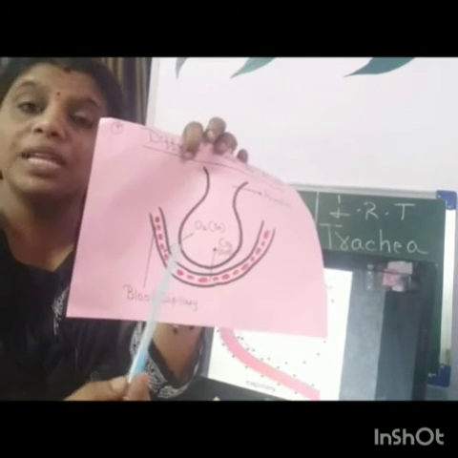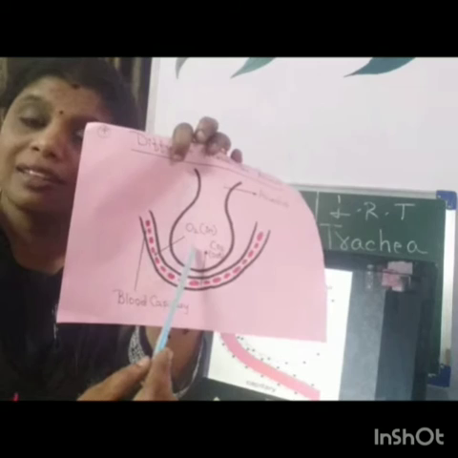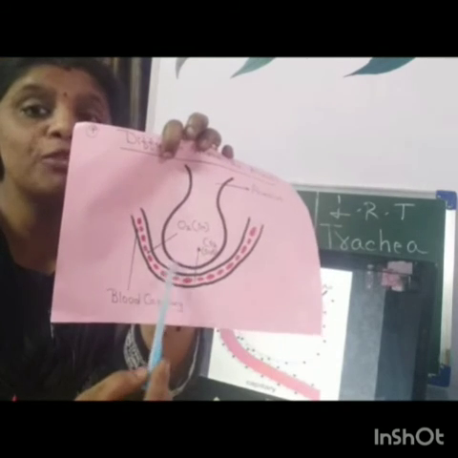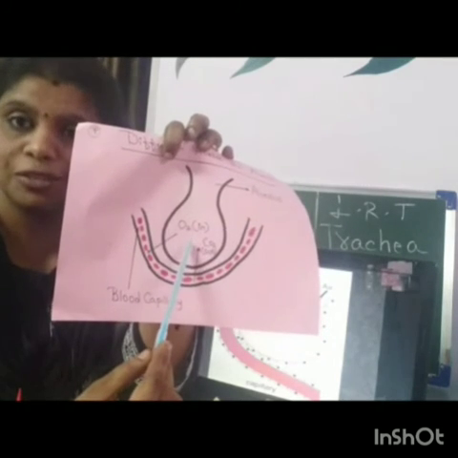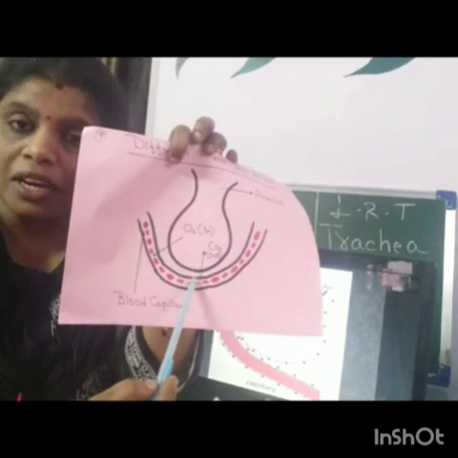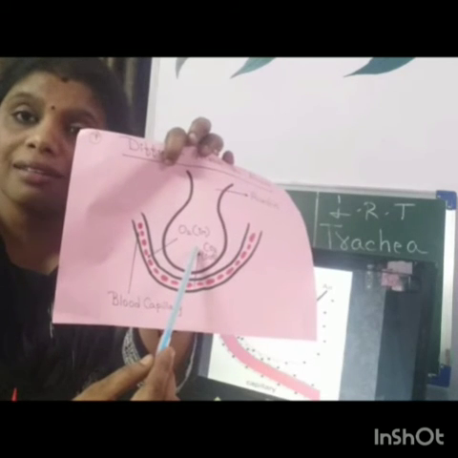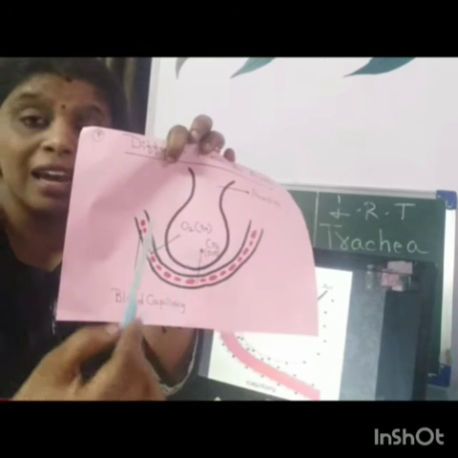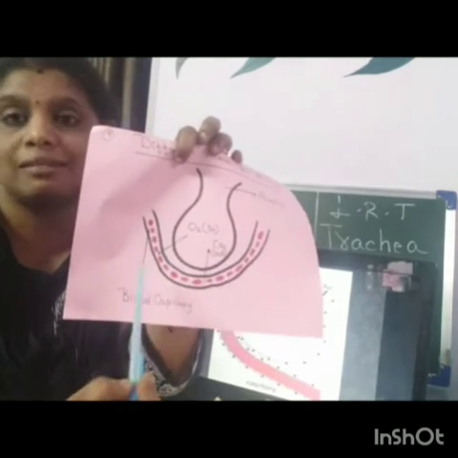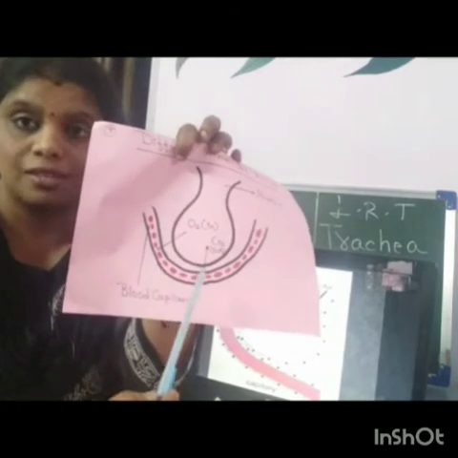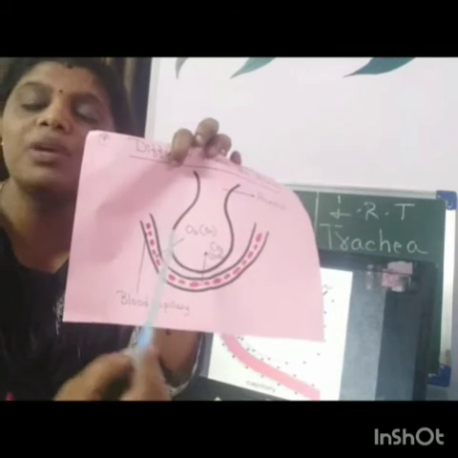Now, this carbon dioxide concentration is maximum in the capillary and lesser in the alveoli. So what will happen? Diffusion will take place from a region of higher concentration to a region of lower concentration. So the carbon dioxide will reach from the blood capillary into the alveolar sac. Okay, this carbon dioxide has to be expelled. If it is not expelled, it can damage the cell, because it is cellular waste. So it is necessary to remove it in some way, and this is the body's normal natural mechanism.